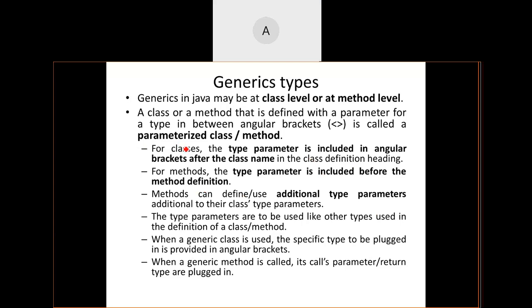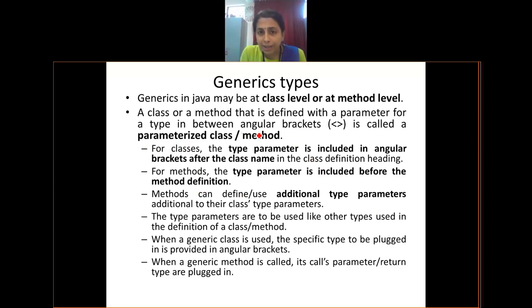Now, I have written the same thing over here. Whatever you write in the angular brackets, they are called a parameterized class or method. So, I told in the beginning, generics can be on a method, generics can be on a class. So, the whole class can be made a generic class, or a method contained in the class can be made a generic method.